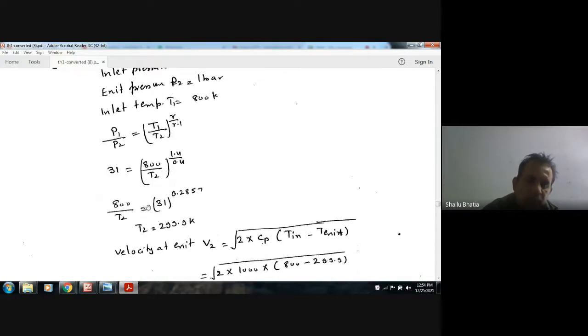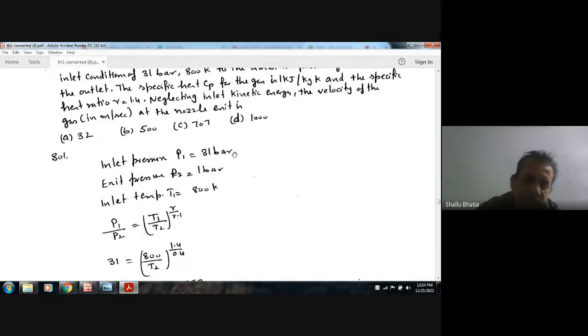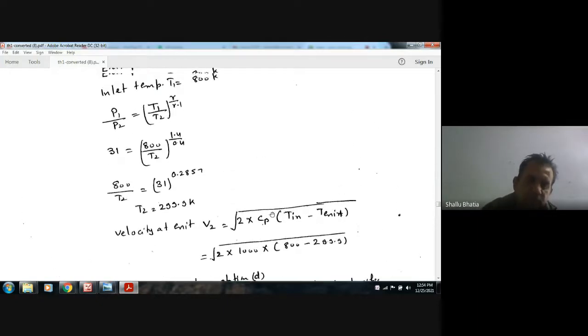It is also given that the inlet kinetic energy is negligible, so the velocity of the gas is given by the energy equation, that is V2 is equal to the square root of 2 (H in minus H exit), or 2 Cp (T in minus T exit), where T in is 800 and T exit is 229. By putting this in, and Cp is 1000, we can find V2 as 1000 meters per second. So option B is the answer.